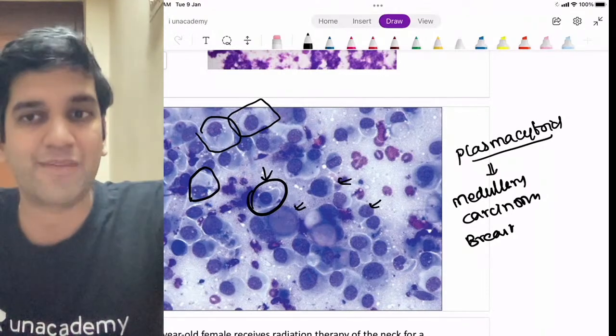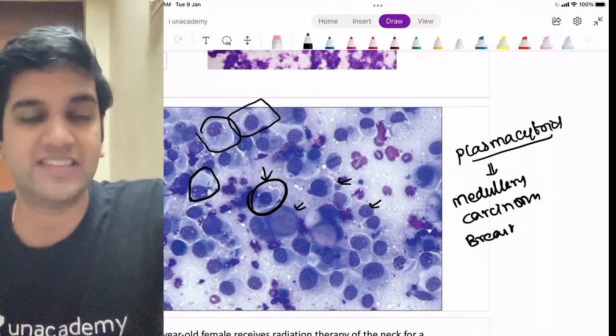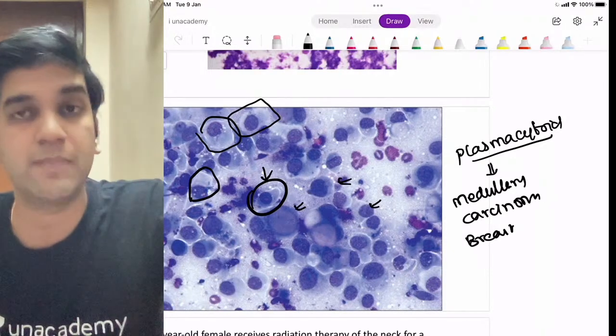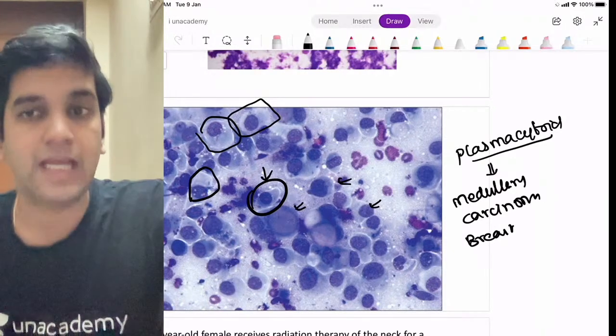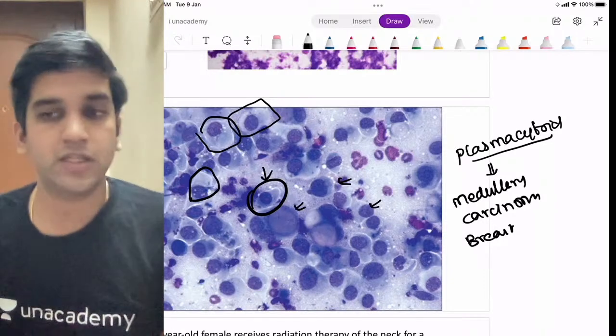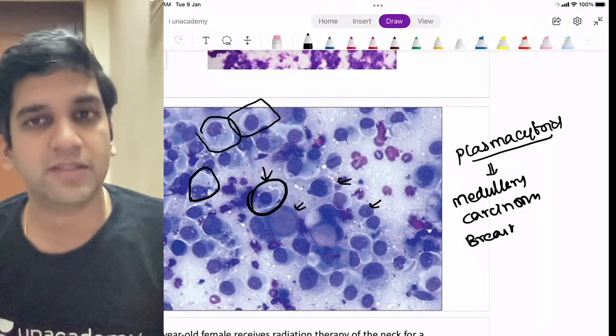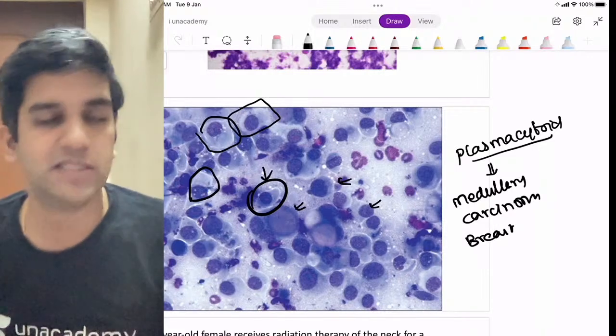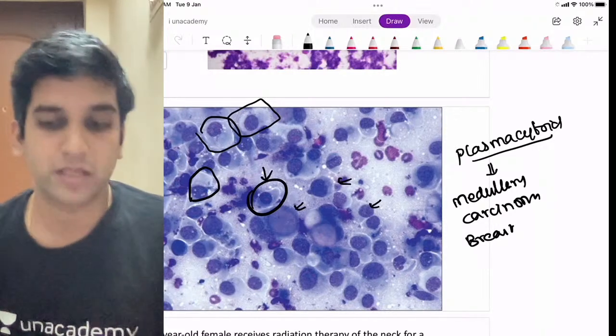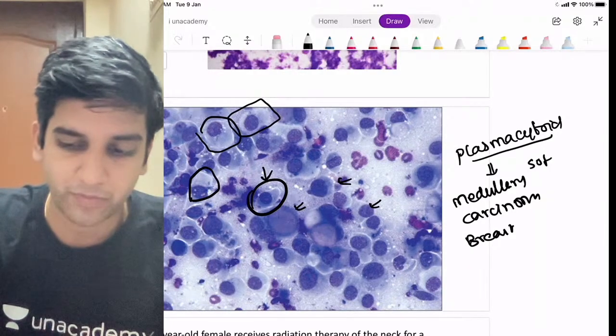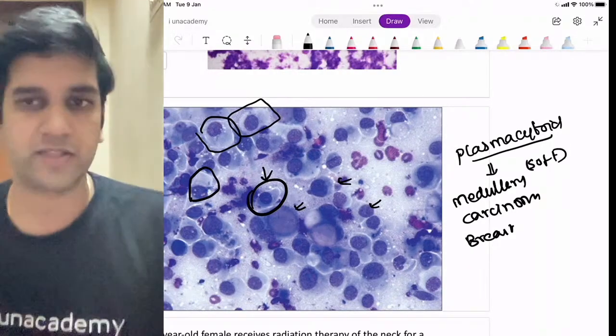Medullary carcinomas are missed because they are not firm. They have very little desmoplasia. They are a bit softer than their counterparts. I generally tend to think of a benign lesion, so I miss them. So that gives the prognosis. Medullary carcinoma thyroid as well as medullary carcinoma breast doesn't have a good prognosis because they are often missed because medulla means soft. That's all. Okay? That's all medulla means, right?